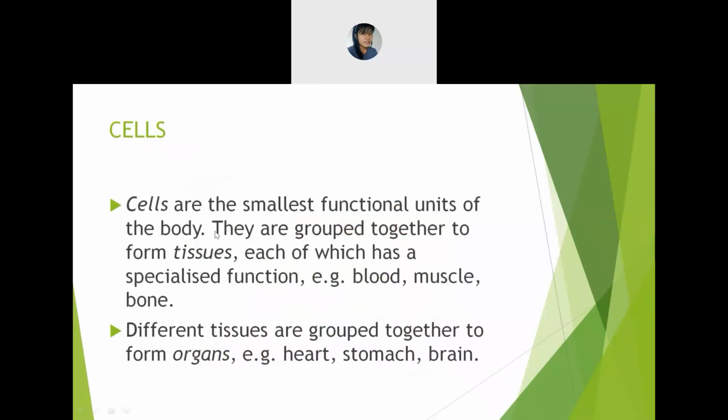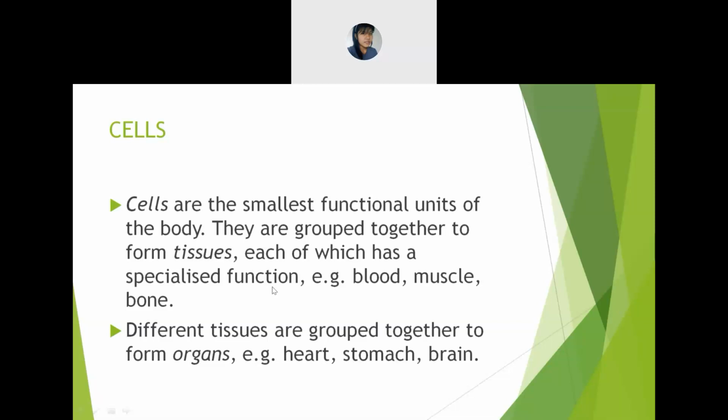Cells, they are the smallest functional units of the body, all right? And the cells are very small, right? And if the cells are all grouped together, they are known as what? They are known as tissues, each of which has a special function. Means the tissues have different functions. So where will you find all those? In blood, in muscle, in bones, and so on.